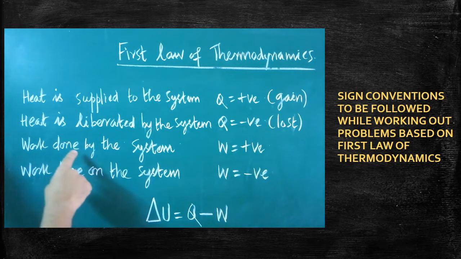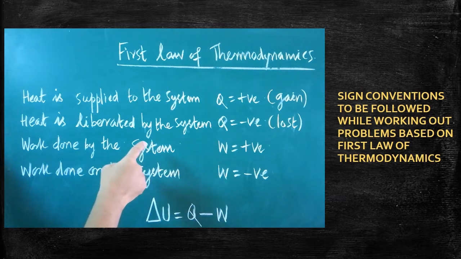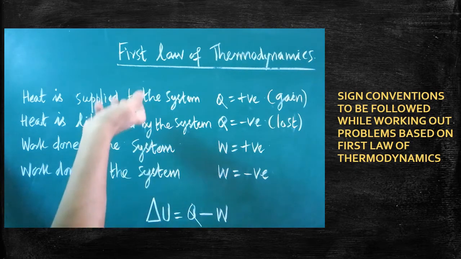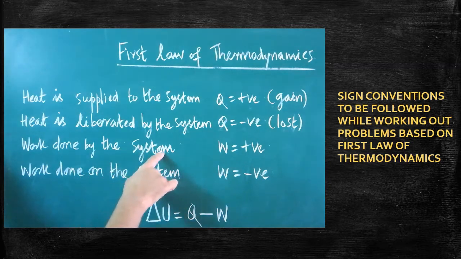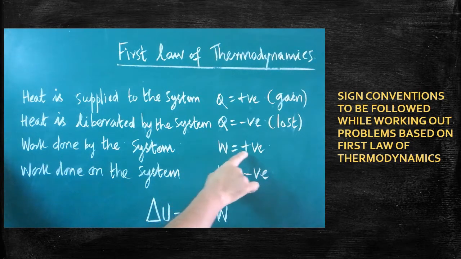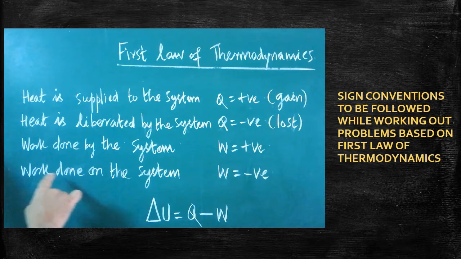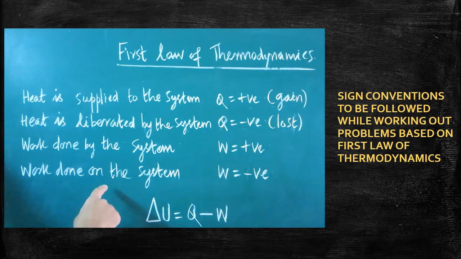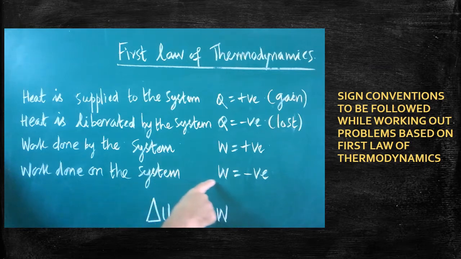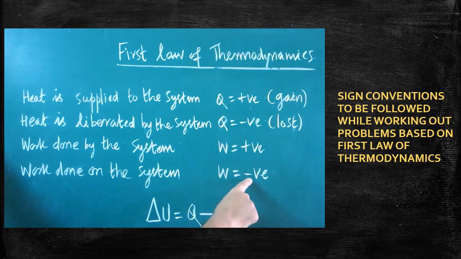If work is done by the system, that is, if the gas pushes the piston in the outward direction, there the work is done by the system. There work done, W, must be taken as positive. If work is done on the system, for example, if you compress the piston, then work is done on the system, therefore, W must be taken as negative.